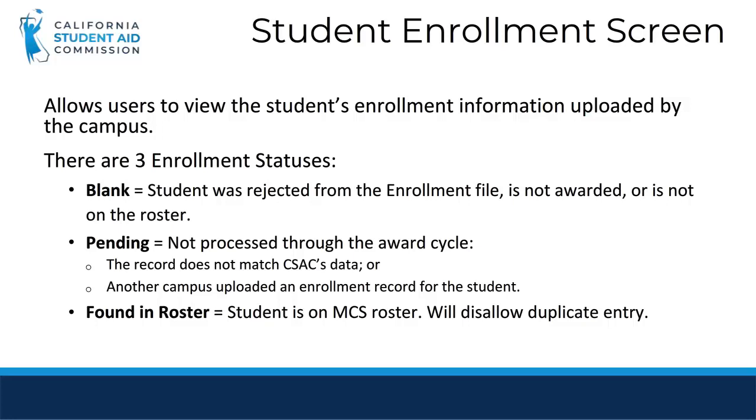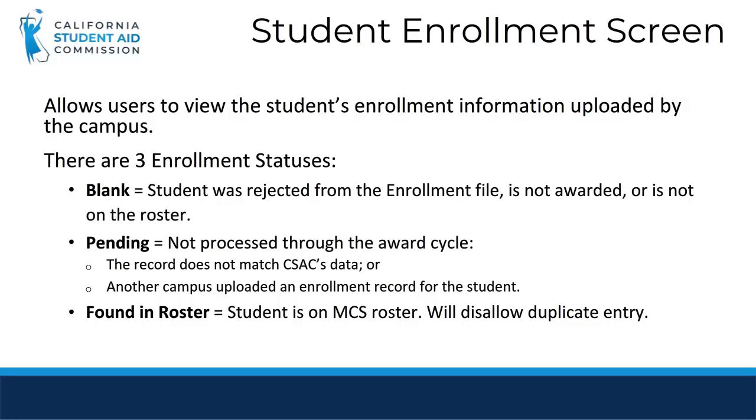This is due to one of two reasons. The first is that there is a discrepancy between the information submitted in the enrollment file and the information contained on the financial aid application. The second is that the Commission already has an enrollment file for that student uploaded by another school. This situation would require working with the Commission to resolve.